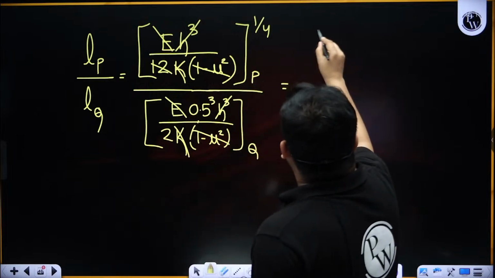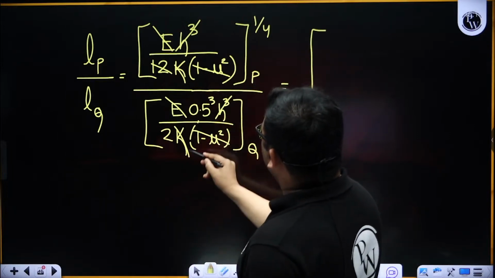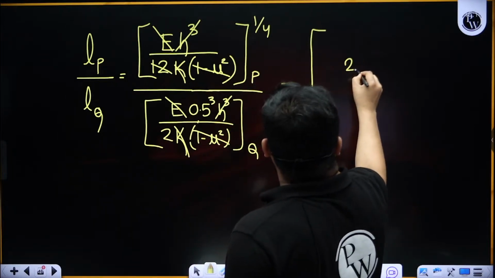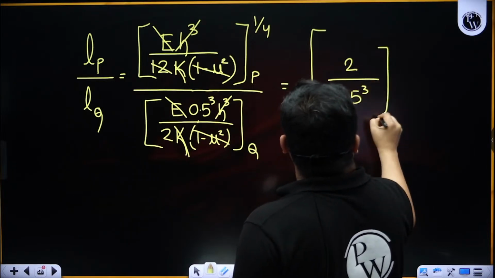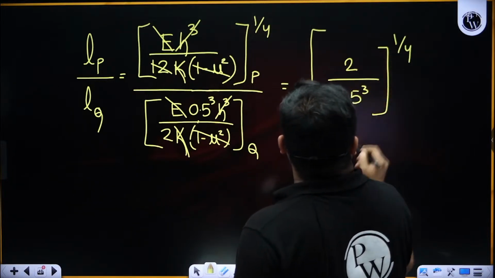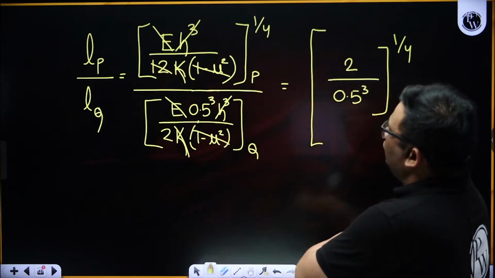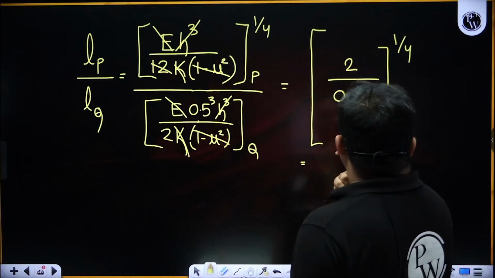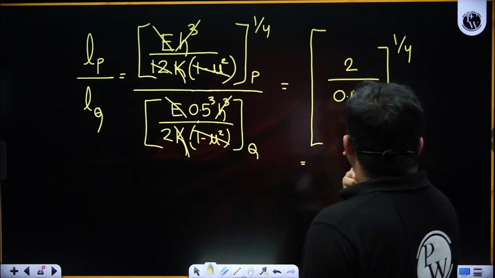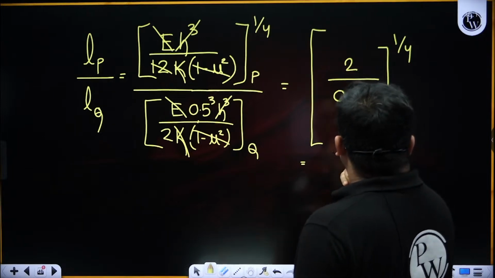Now if I solve, this 2 is below, so it goes up. So 2 by 0.5 cube, and then the power 1 by 4. 0.5 cube will be 0.125, so 2 by 0.125 will be